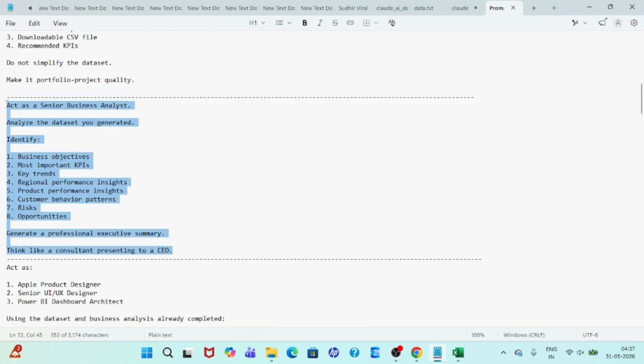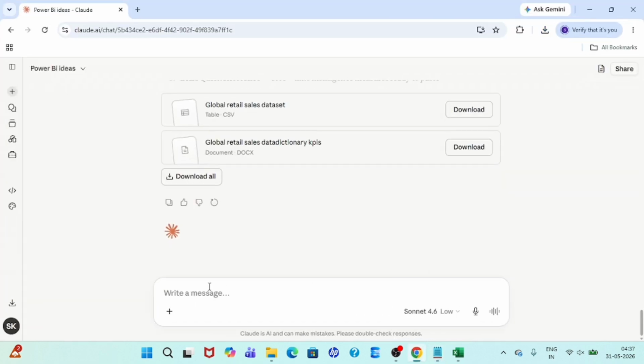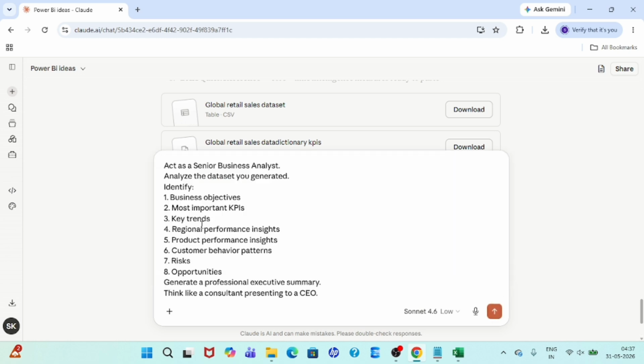So this prompt I'm going to use it. The dataset is already generated by Claude AI. So I'm asking what the dataset was that you have generated, analyze the dataset, and act as a senior business analyst and generate the professional executive summary. Now hit the enter button.